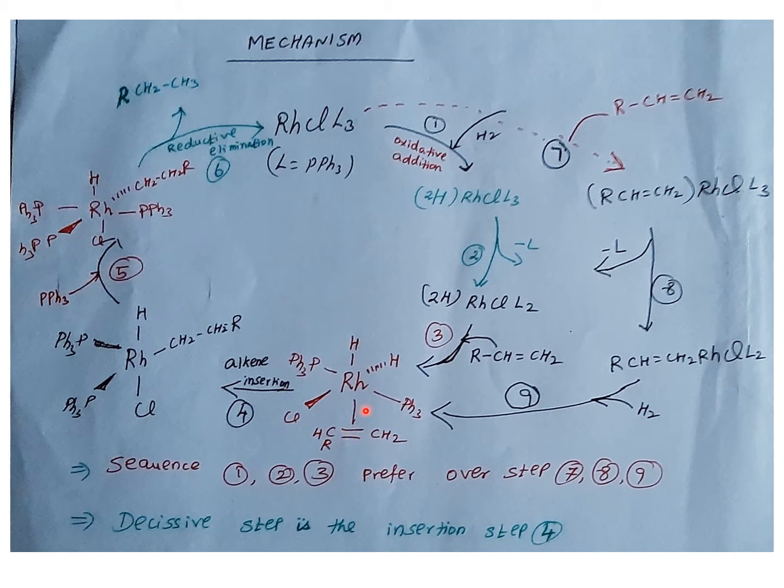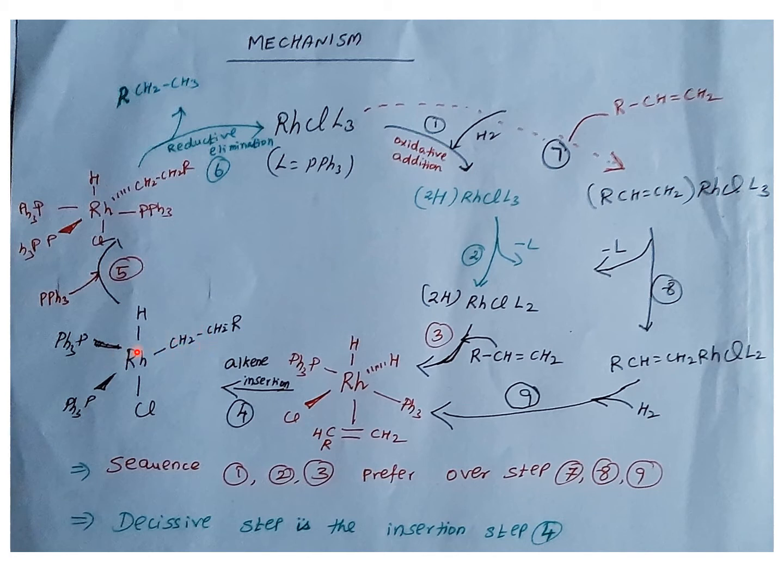Then the fourth step is alkene insertion, that is a migratory insertion. The olefin's C=C bond is going to insert between the metal and hydrogen. So one of the hydrogens is going to be here. Here it is a metal-alkene pi bond, which will be converted into a metal-alkyl sigma bond.